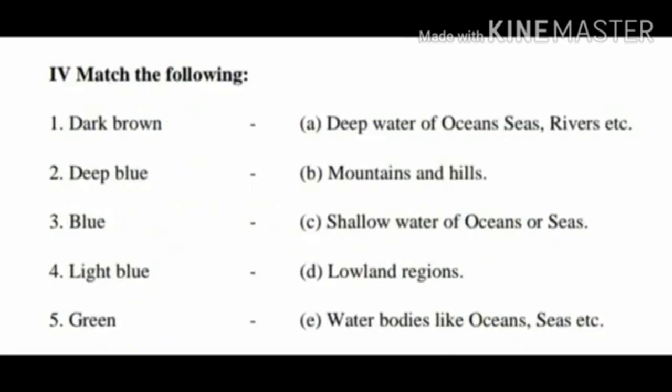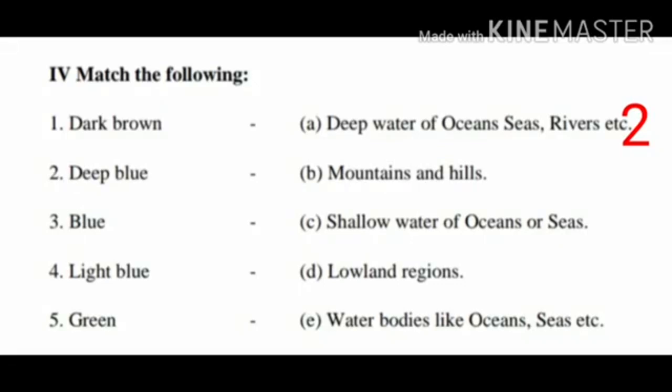Children, next one, fourth Roman, match the following. Children, there are 2 columns. One column is question part and another one column is answer part. First question, dark brown. Yes, the answer is option B, mountains and hills. Children, dark brown, mountains and hills. Second question, deep blue. Yes, the answer is option A, deep water of oceans, seas, rivers, etc. Children, deep blue, deep water of oceans, seas, rivers, etc.